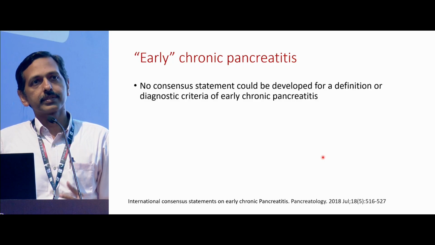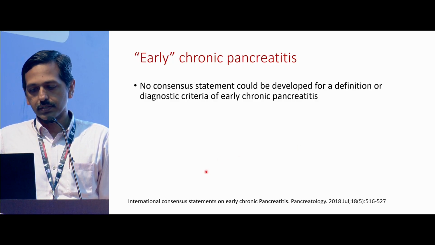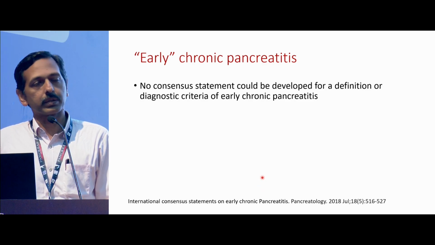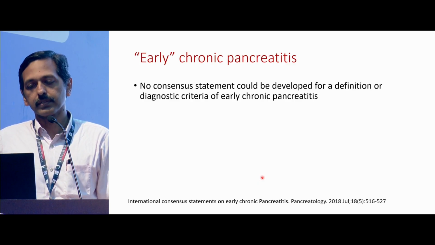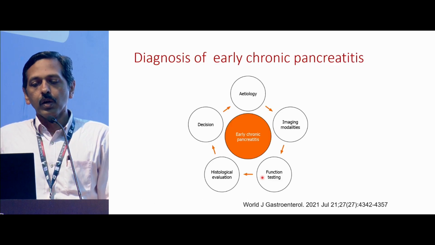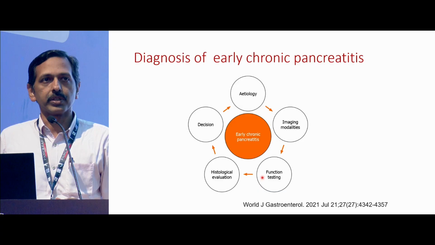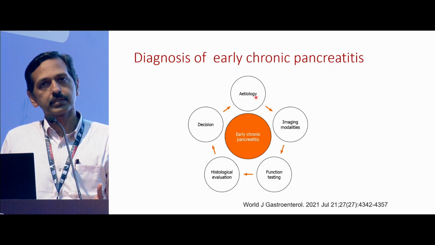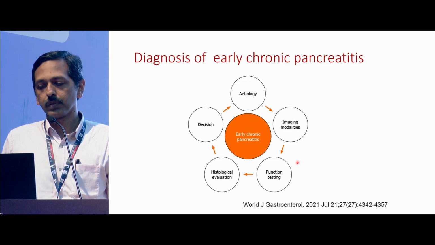But what exactly is early chronic pancreatitis? How do we define that? In 2018, there was a consensus in which major pancreatic associations tried to come up with a definitive definition for early chronic pancreatitis, but they failed to reach a consensus statement. What they did understand is that you can't diagnose early chronic pancreatitis based only on imaging or morphology. You need to have a setting: risk factors, the clinical features, the imaging modalities which would pick it up, also functional testing, and if possible, a histological evaluation.